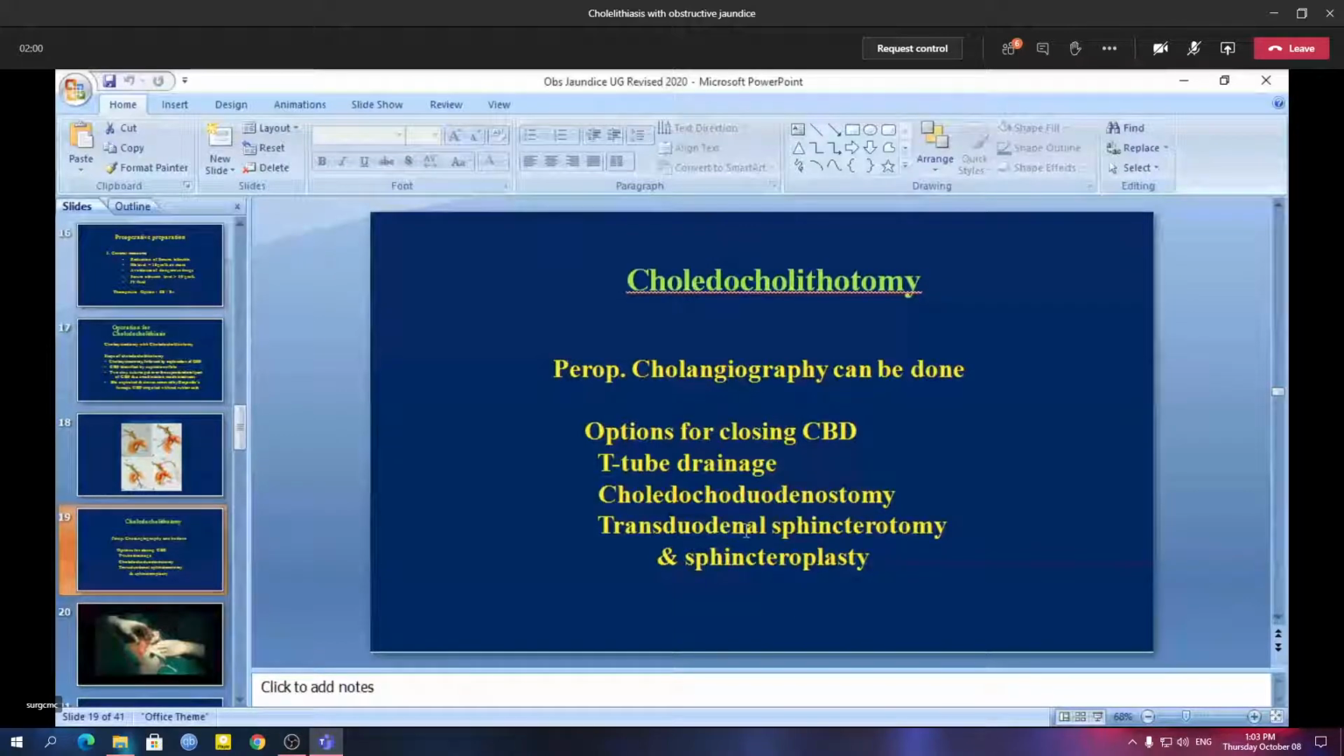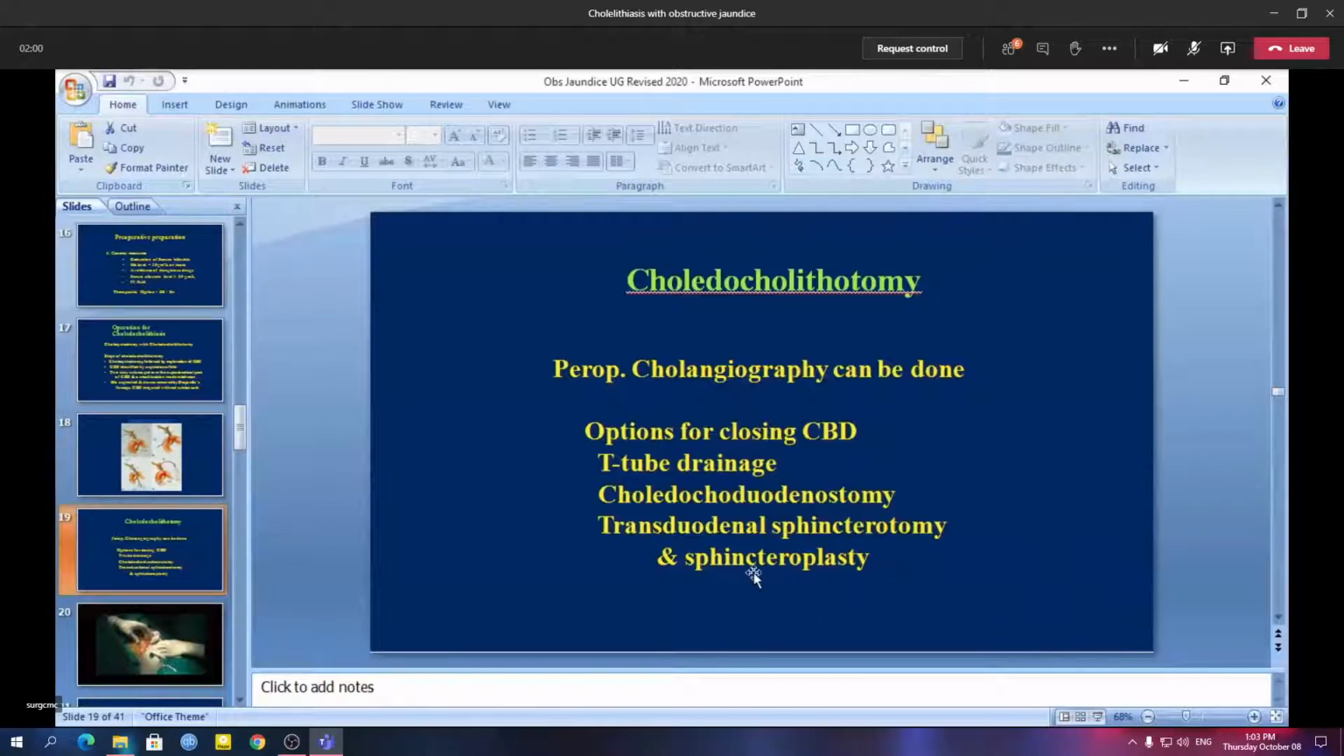Or if the stone is impacted in the lower part of the common bile duct, which is sometimes very difficult to take out, and from above, from the supraduodenal portion of the common bile duct, it is not possible to negotiate the stone upwards and take it out through the opening in the choledochotomy, then in such a situation we'll have to do transduodenal sphincterotomy and sphincteroplasty.